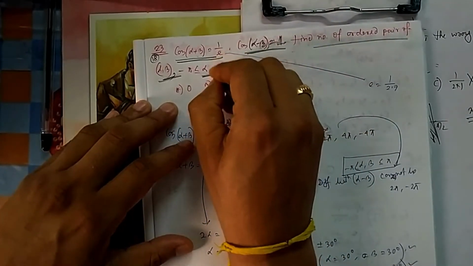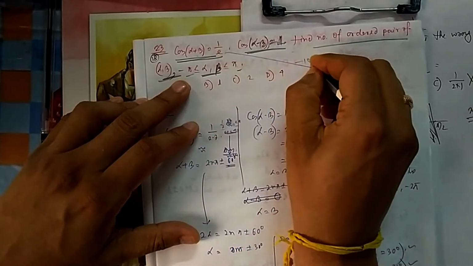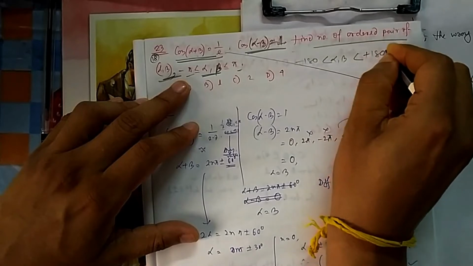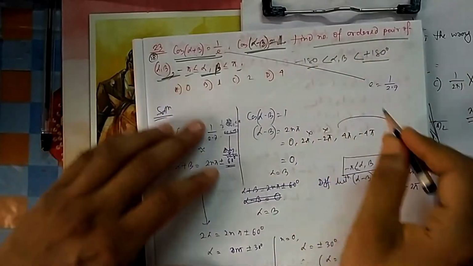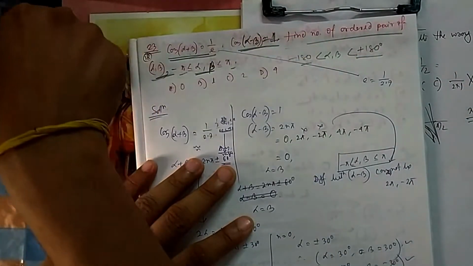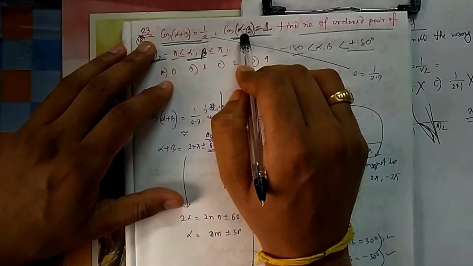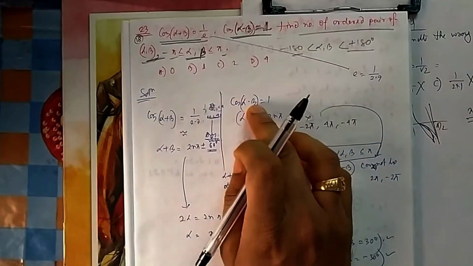They have given a range: alpha and beta should lie between minus 180 and plus 180. You have to take care of that. Your answer values should be between these two. How many such alpha, beta can you find? That means how many solutions can you find. So let us try with this and this. This one is easy for me: cos(alpha minus beta) is equal to 1.